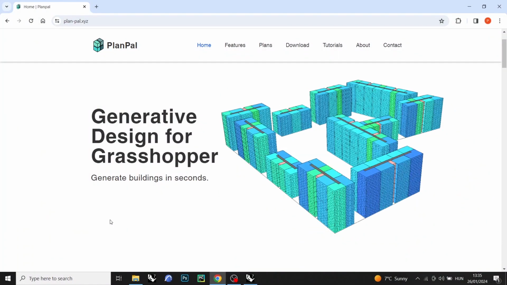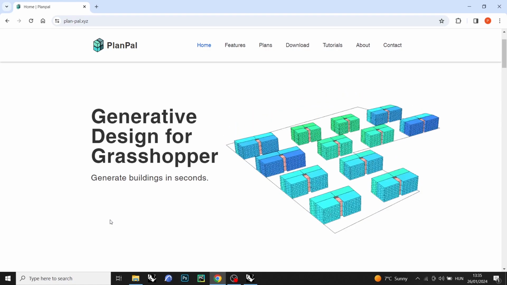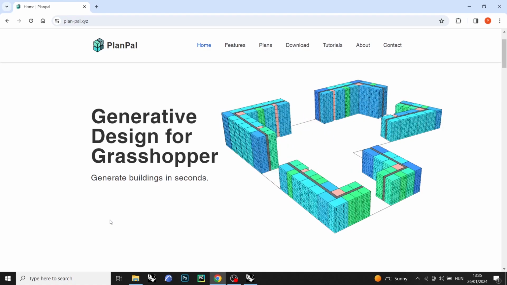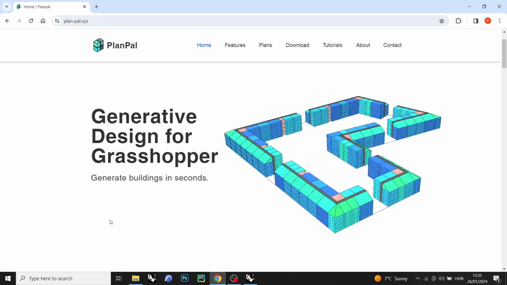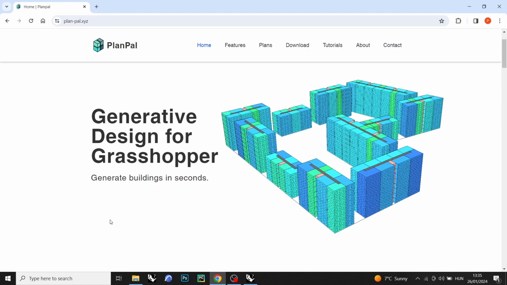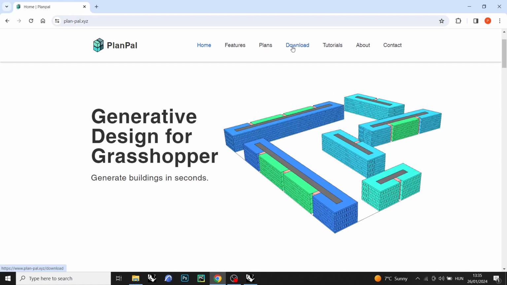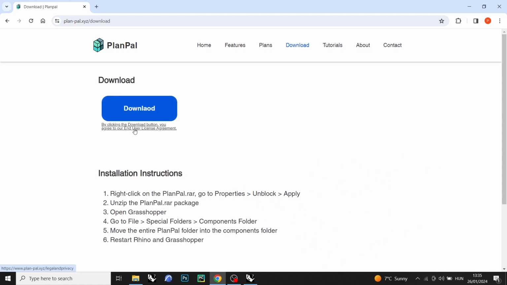My name is PlanPal. I am the developer of this plugin. In this video I will show you how to download and install and also how you can activate a 30-day free trial. First, open this website. I will put a link into the description below, and after that go to the download and hit the download button, which will automatically download all the necessary files.